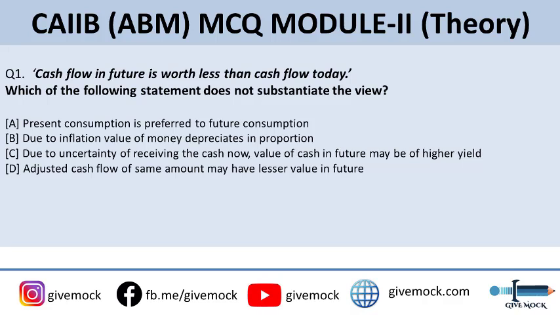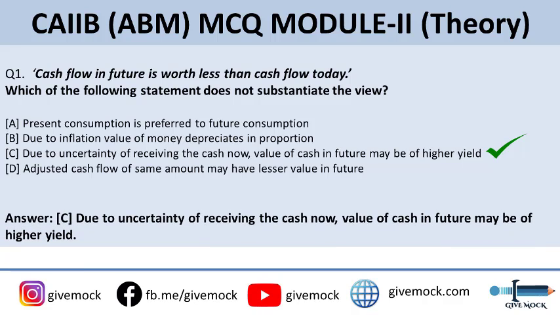You can do one thing: you can start ticking your answers at once, and in the last you can tally how much score you are getting out of 35. So the correct answer to this question is option C. Option C is opposite to the view. It does not substantiate, but it is opposite to the view that cash flow in future is worth less than cash flow today. Due to uncertainty of receiving the cash now, value of cash in future may be of higher yield. This negates the above statement.